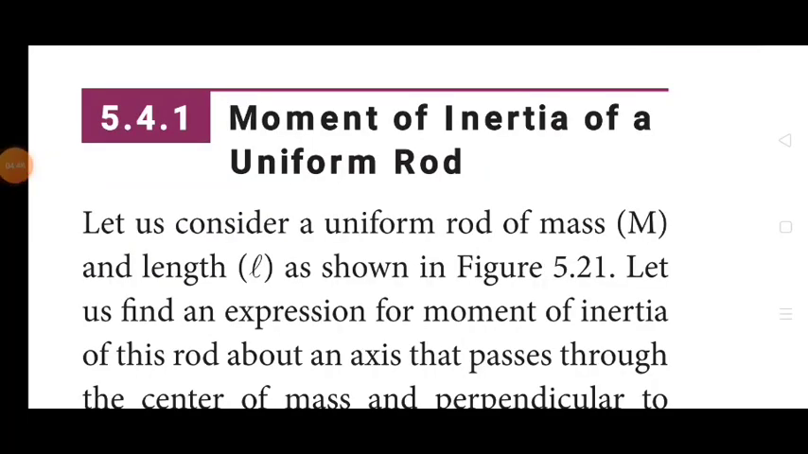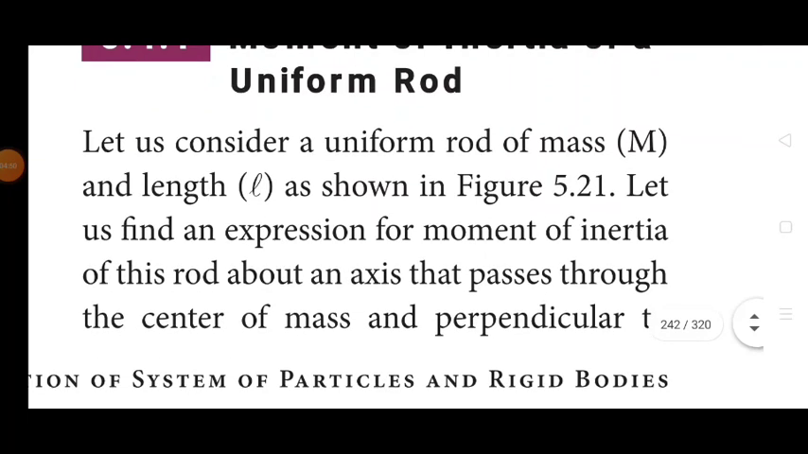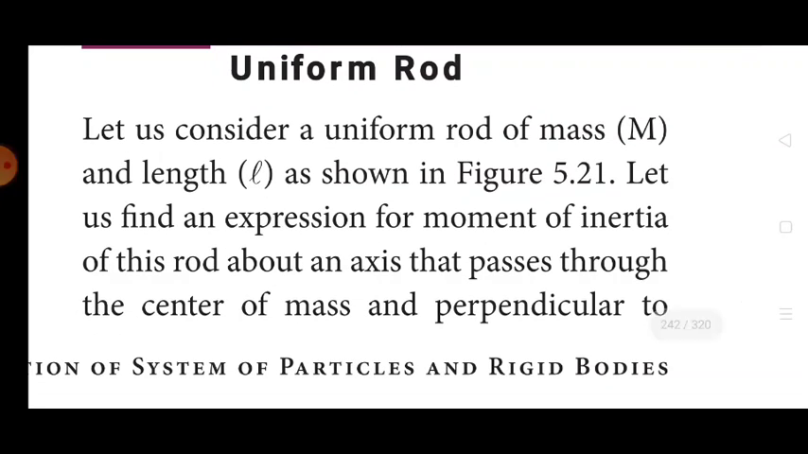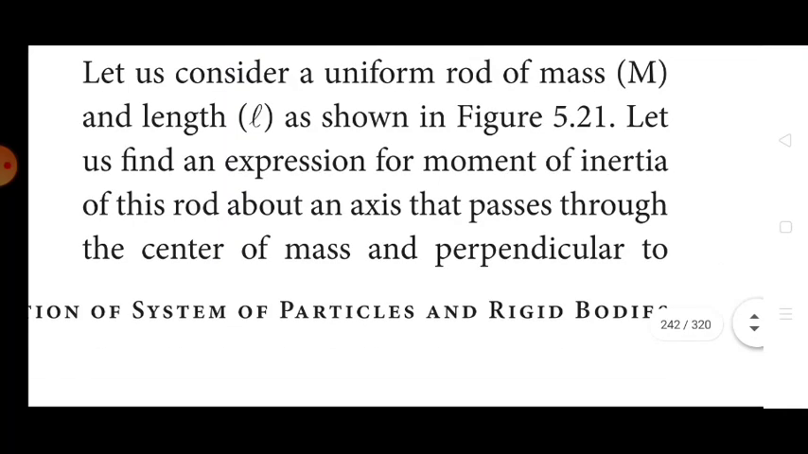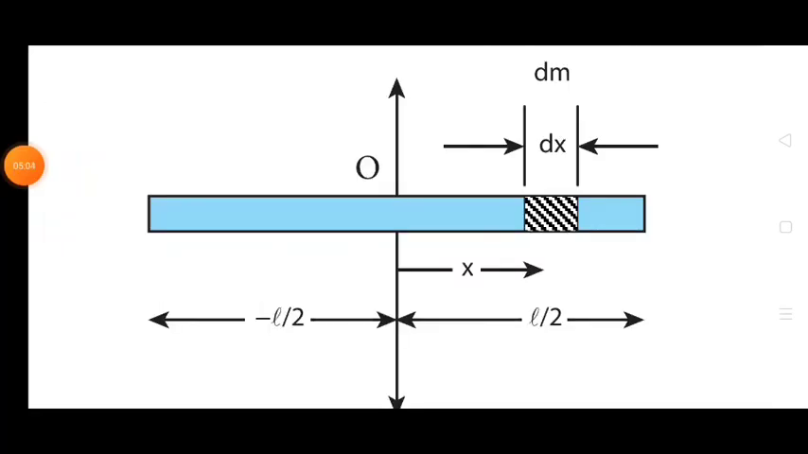Let us consider a uniform rod of mass m and length L, which is shown in the diagram. Let us find the expression for the moment of inertia of this rod about an axis that passes through the center of mass and perpendicular to the rod. This is the diagram from which we are going to find the moment of inertia of the rod.